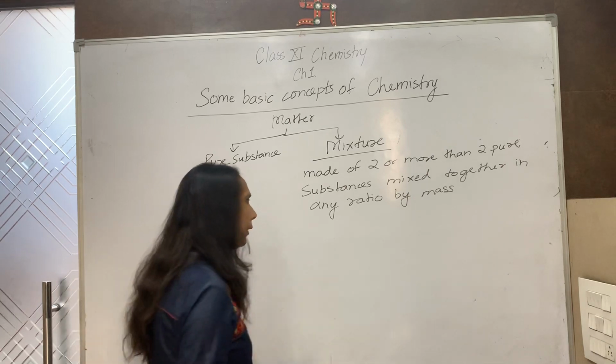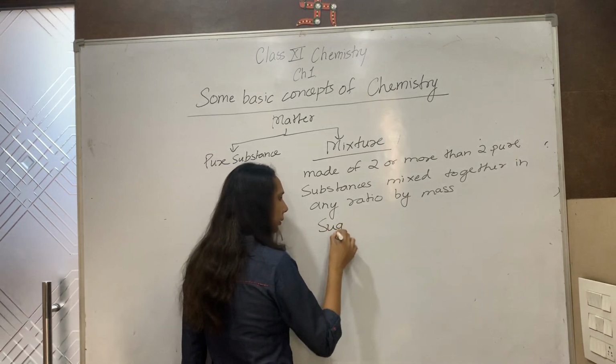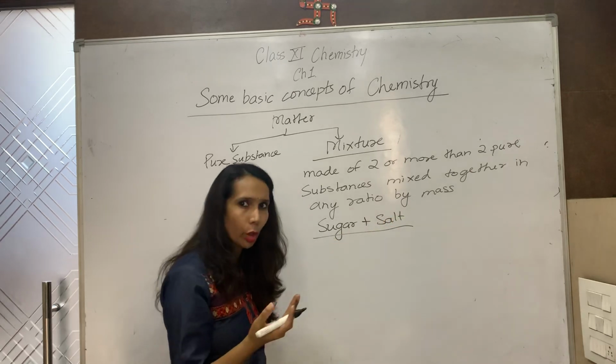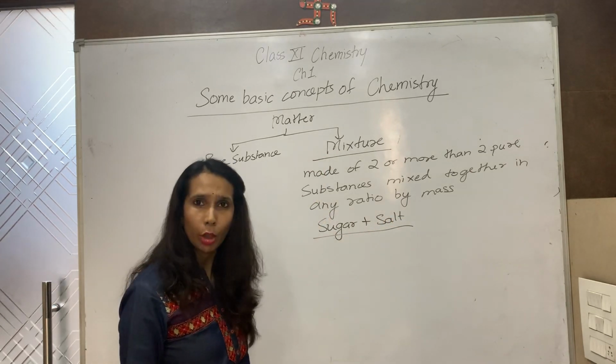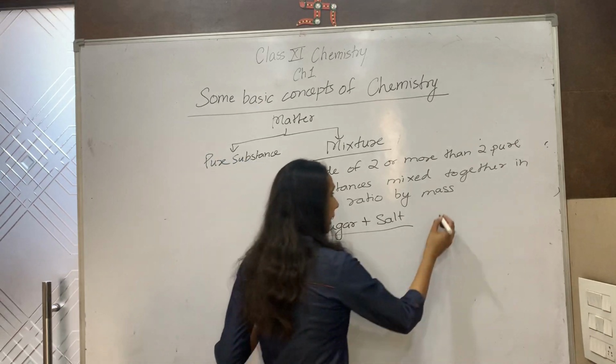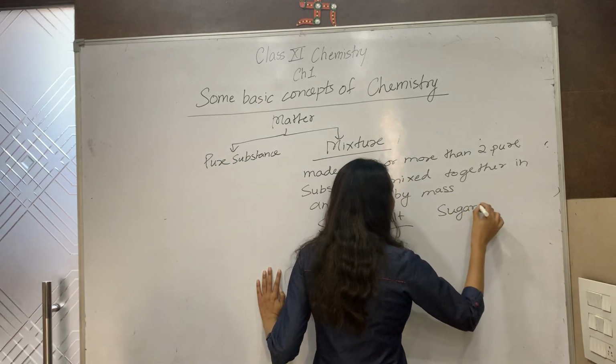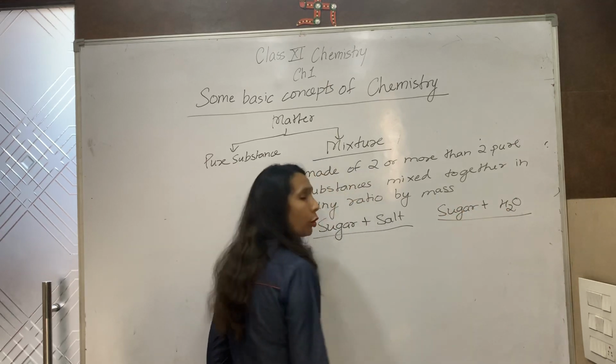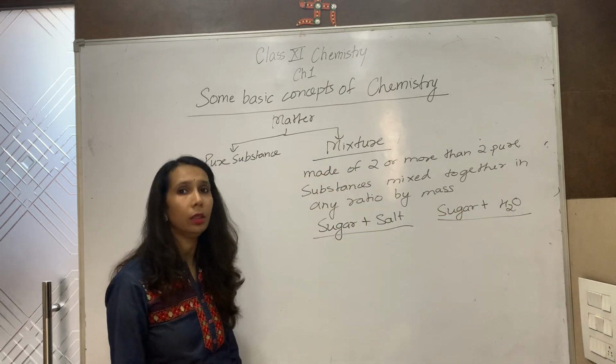For example, if I mix sugar and salt, I can mix them in any ratio. So it is a mixture. I take sugar and water. I take a glass of water and I can add varying amount of sugar to it. So it is also a mixture.